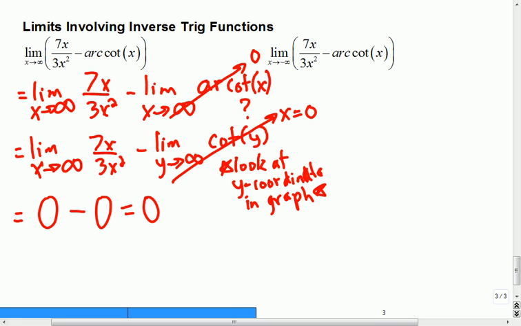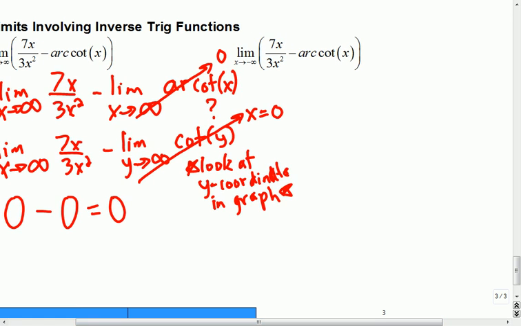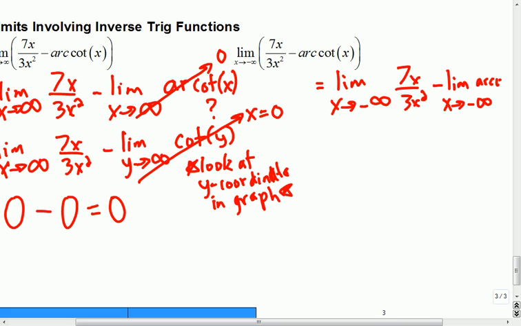If we're going towards negative infinity for x, your job is to think about what am I approaching as I go towards negative infinity for y. Okay. Graph this. Where's the arc button? There, you can graph the arc cotangent. Anyways, I'll help you with that once we get the lesson over with. But this piece here, we'd be talking about the limit as x goes to negative infinity of 7x over 3x squared minus the limit as x goes to negative infinity of the arc cotangent.